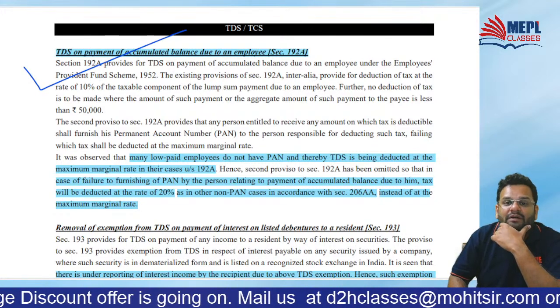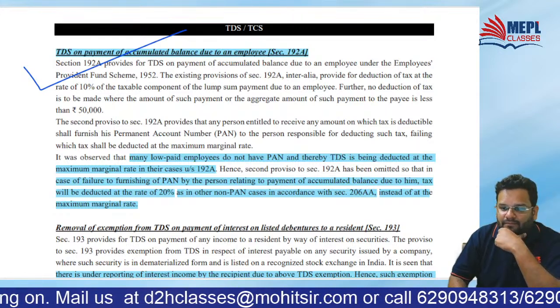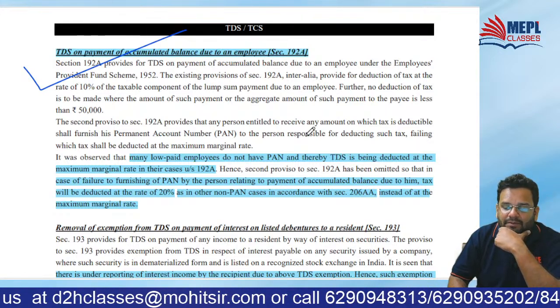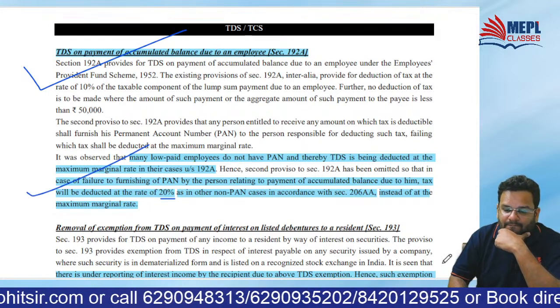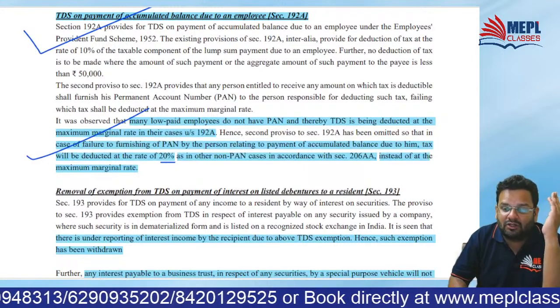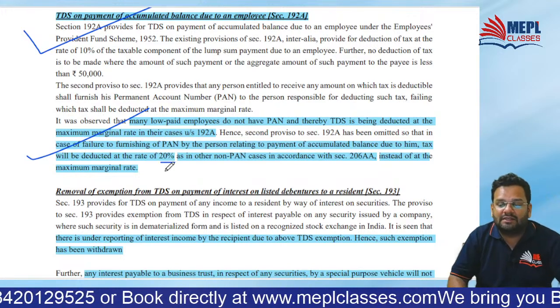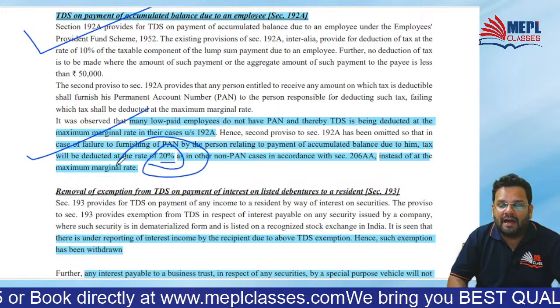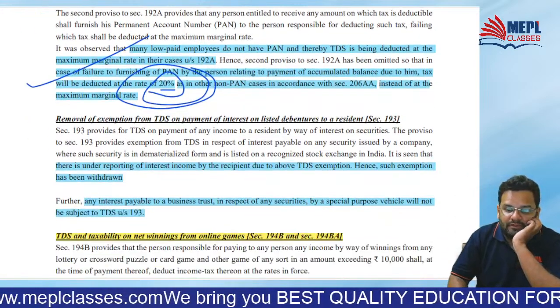So an amendment is done that the higher rate here will be 20%, not the maximum marginal rate of tax, which can go beyond 30%. To save these assessees who don't have PAN, the maximum is 20%. Okay.